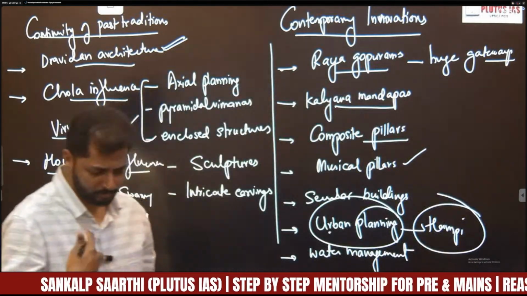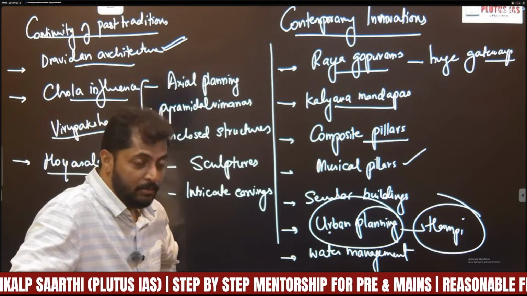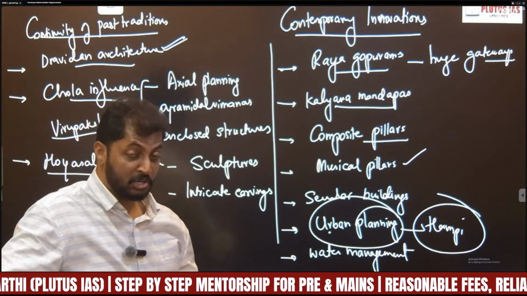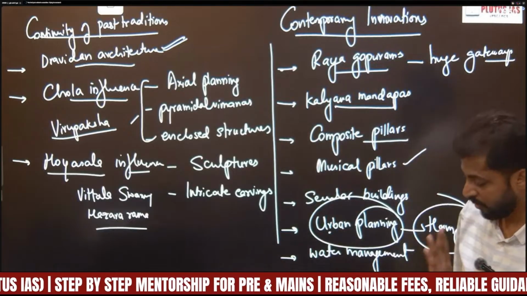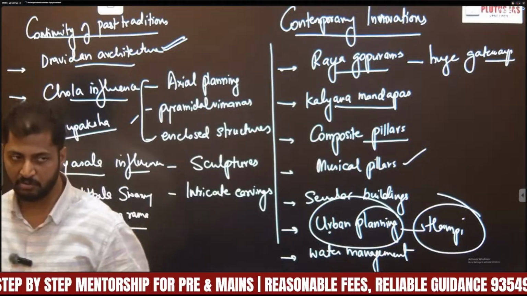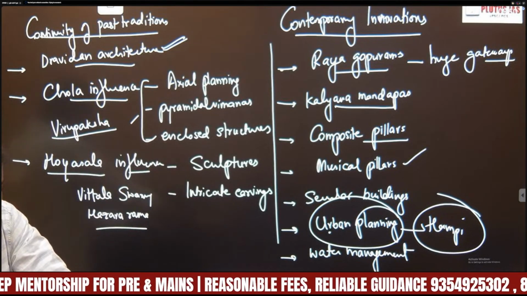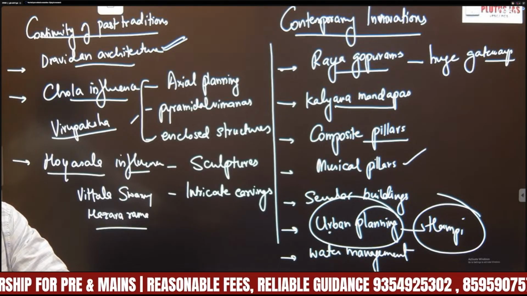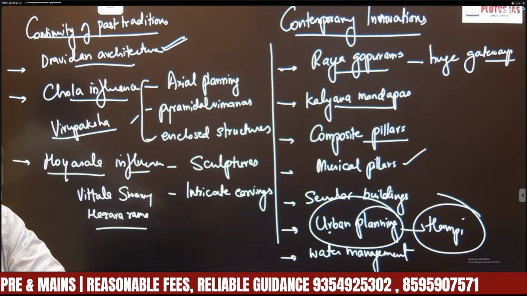In fact, travelers like Niccolo Conti, Abdul Razak, and Domingo Paes, who visited the city of Hampi, mentioned that it outshone many modern European cities, right? So that is the significance of the contemporary innovations of Vijayanagara. That's why Vijayanagara architecture is an amalgamation of continuing past traditions as well as contemporary innovations, right?